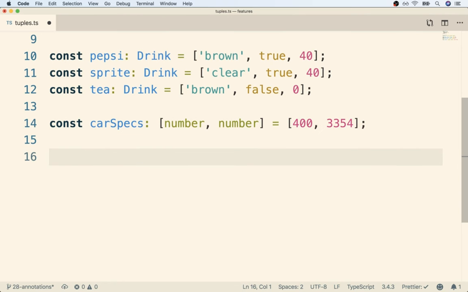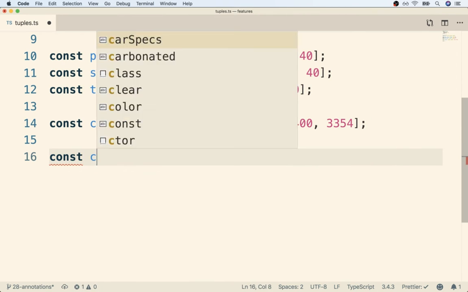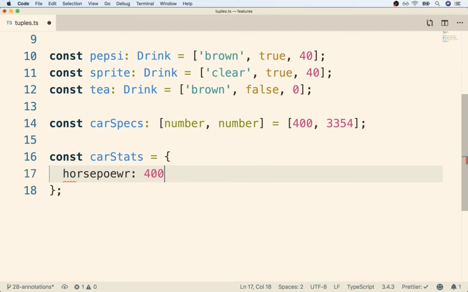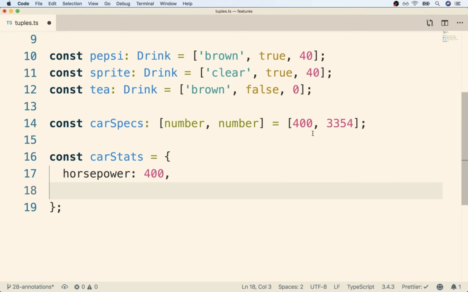So let's try writing out that same type of data structure right here, but instead as an object. So if I write out a very similar variable right here, maybe I'll call it carStats this time, I'm going to make it an object, and because it's an object this time, I have to add in a key and a value. So for the value 400, I'm going to give a key of horsepower. Horsepower, yeah, there we go. And then for the 3354, I'll put in weight, like so.